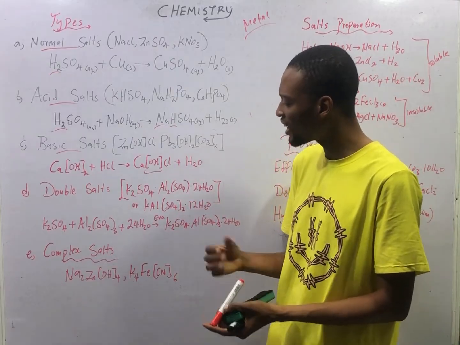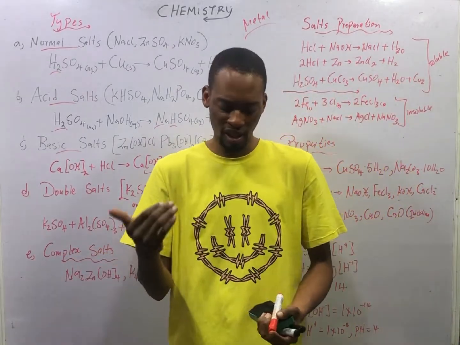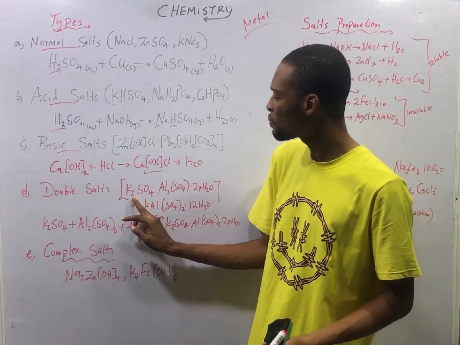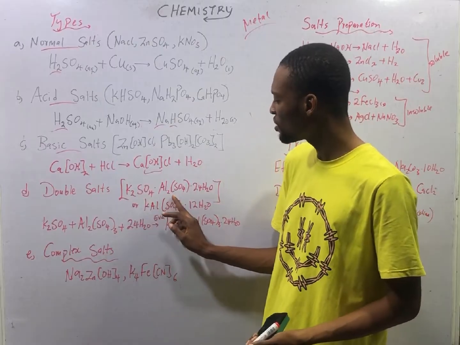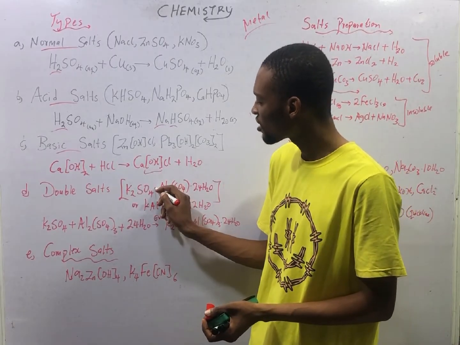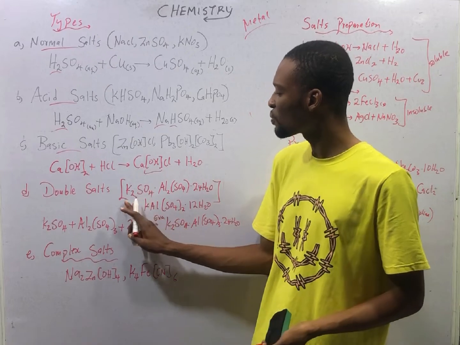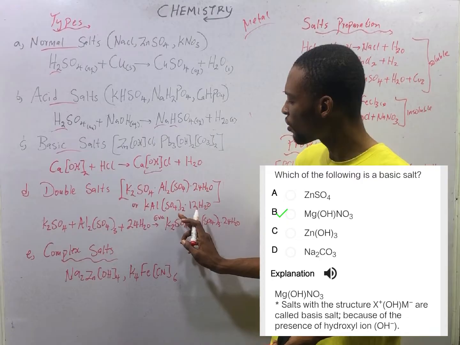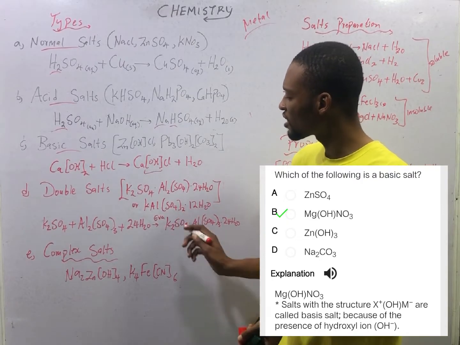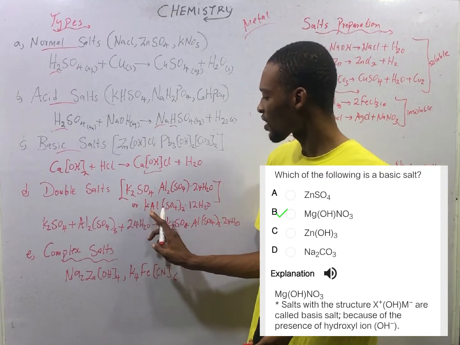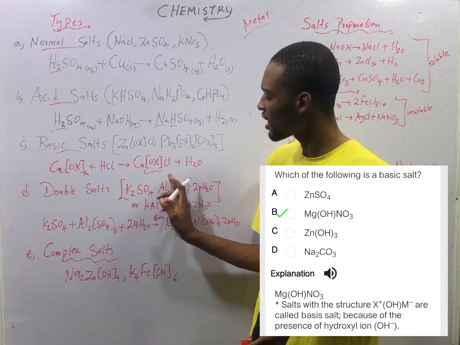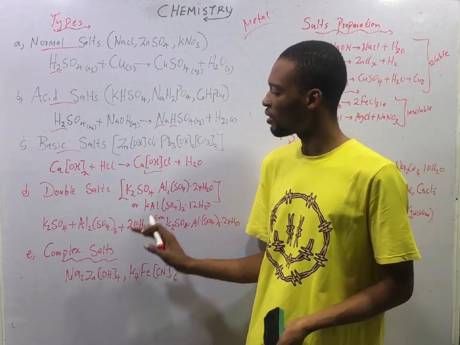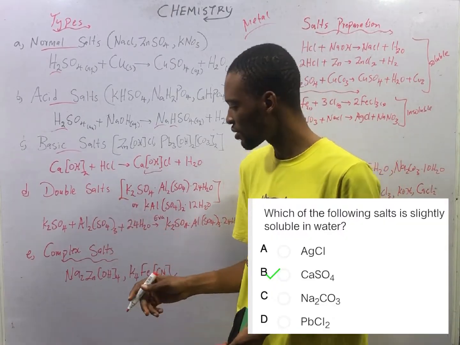Now double salts are alums. They contain two different positive ions. For example, this is a salt containing potassium sulfate and aluminum sulfate. When you have a dot in the salt formula, it is likely going to be a double salt. So this is potassium alum, KAl(SO4)2.12H2O. This is a double salt. Potassium is a metal, aluminum is a metal. So two salts combining give you that double salt, or alums.